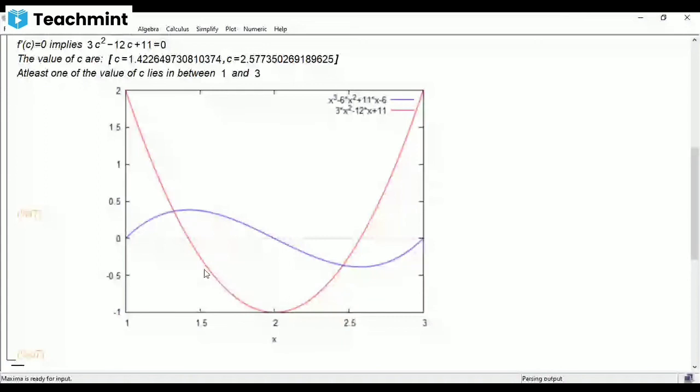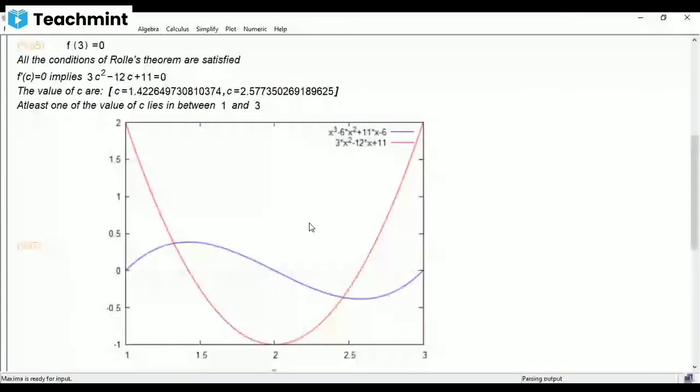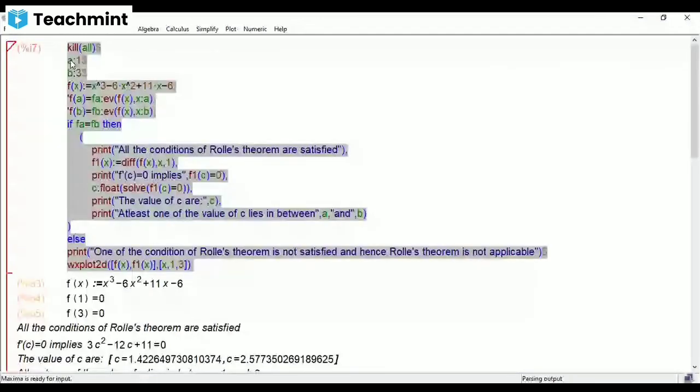And at 2.577 here, you can draw a tangent which is parallel to x-axis. See, this is your x-axis, 0, 0. Here this is the x-axis line. So at this line your y-axis length is 0. So at these 2 points you are getting tangents which are parallel to x-axis. See, this is how you can write the program for verifying Rolle's theorem, and you can plot the graphs.